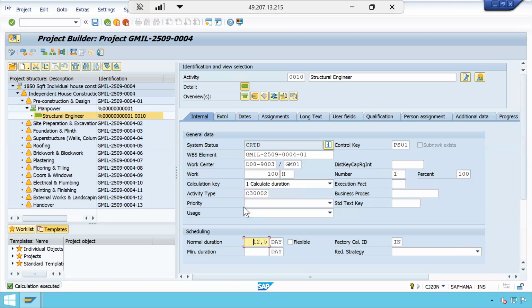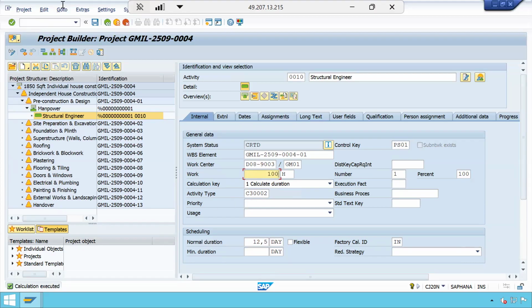Work is nothing but simply number of persons into duration. So whenever you want to calculate the work, you need to give number of persons and duration. Whenever you need to calculate the duration, you need to give work and number of persons. Now, we gave work and number of persons. System calculated 12.5 days for 100 hours because 10 into 8, 80. Remaining 2.5 days it took for 100 hours. So, that is how.